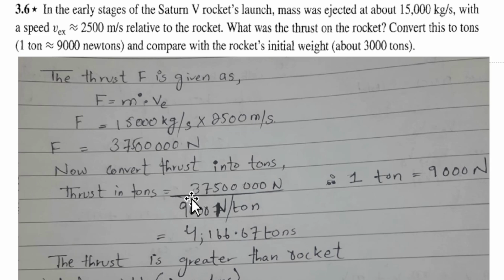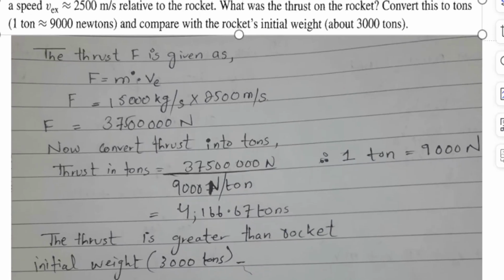After converting, this is the thrust value and this is the given 1 ton value, which is 9,000 newtons. Now you have to put in the values. After arranging it, you will get the thrust in tons. But you can see that in comparison, the thrust is greater than the rocket's initial weight, which is 3,000 tons.